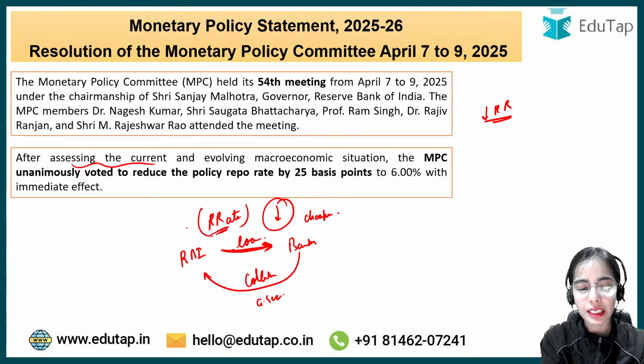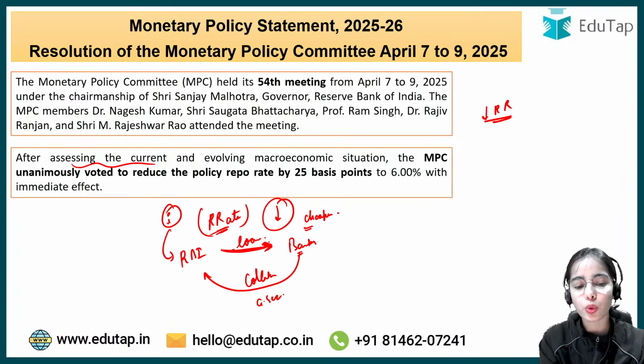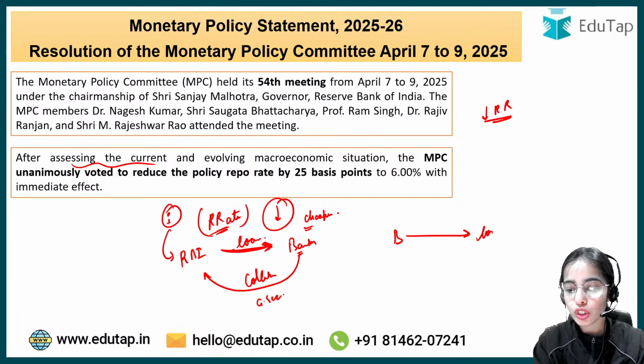This is the interest rate at which the RBI is lending to the banks. So if the repo rate is decreased, it is cheaper for banks to take loans from the RBI. And if it is cheaper for banks to take loans from the RBI, the banks will also provide loans to the customers in the country at a cheaper, lesser interest rate.